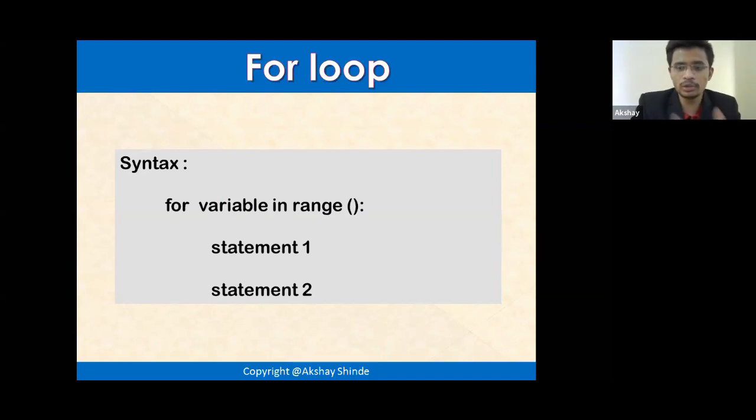From which number to which number. Let's suppose yesterday we took the example of printing 100 numbers, right? At that time we were just comparing if the number is greater than 100, then stop the loop. But here you can specify the range, or you can specify the last number at the beginning. Those who are really aware of this for loop, there is one thing which you might not know that I'm going to tell you about. So let's start my IDE, and inside this for loop, as you know, the next statements will be written using indentation.